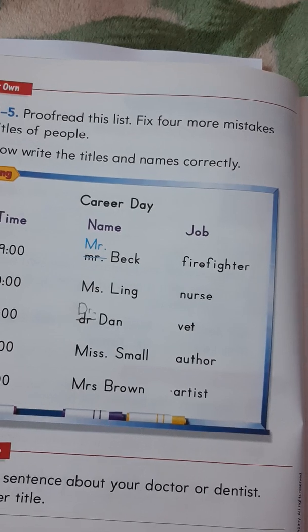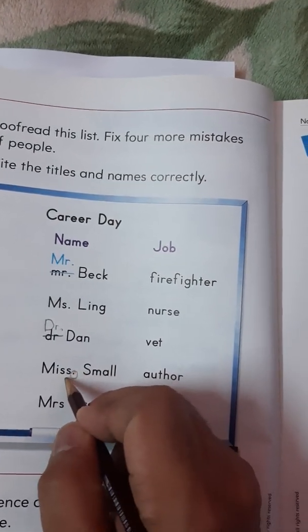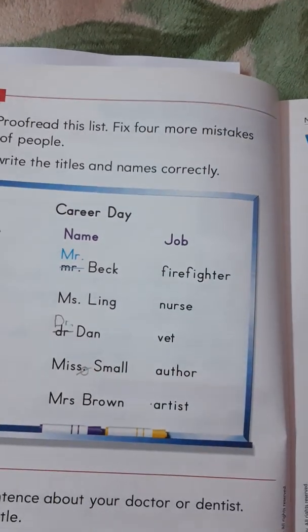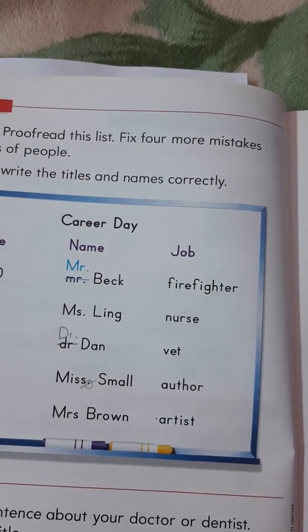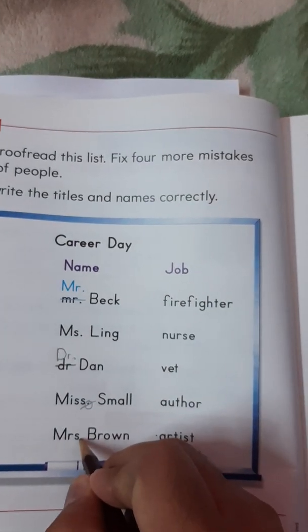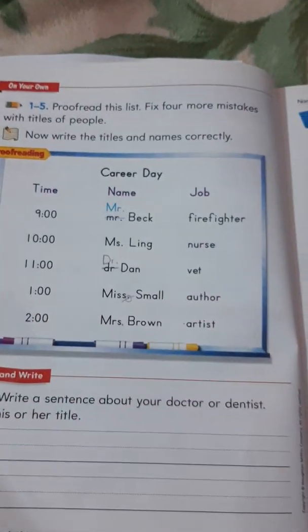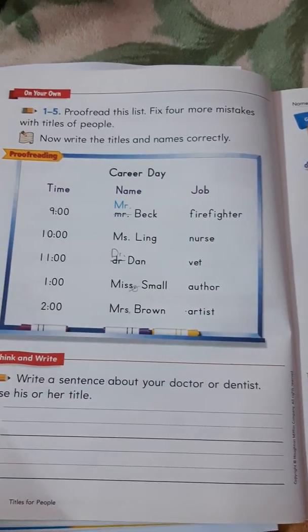Next, Miss Small. Oh, you remove the period here because it's a complete word. Next, Mrs. Brown. Oh, look, there is no period. You're going to make a period. So that's it.